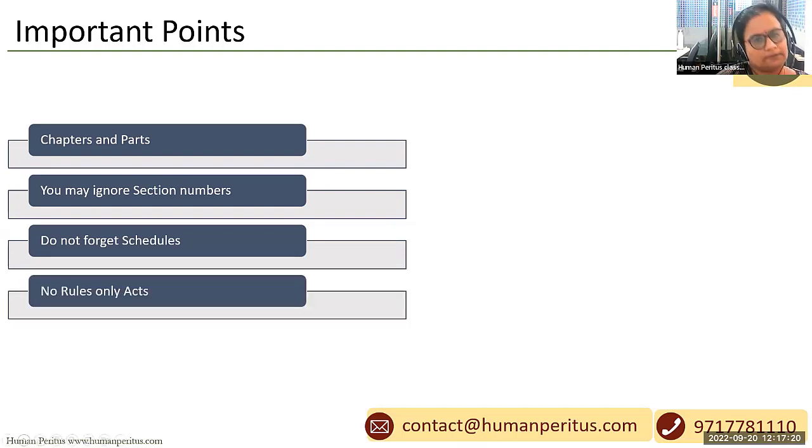No rules, only acts, which means that if we come across any of the rules which are prescribed under the act, we need not bother about the same. We only need to focus on the labor acts.